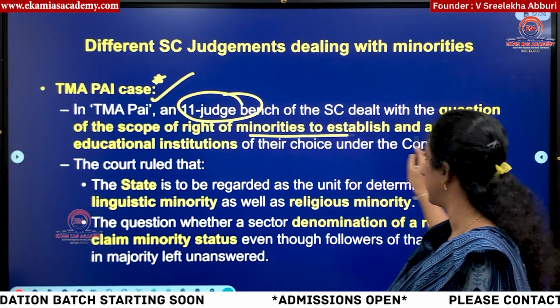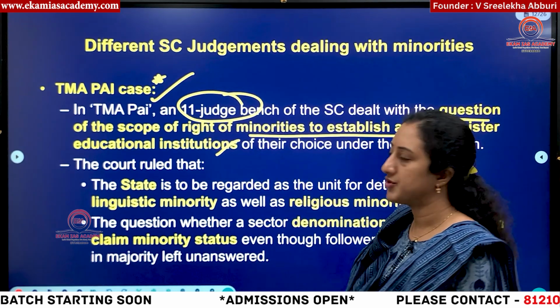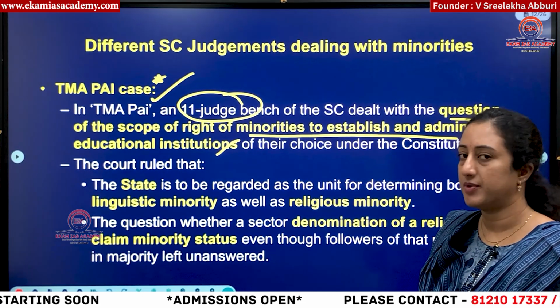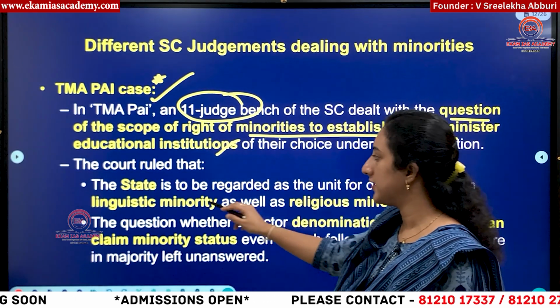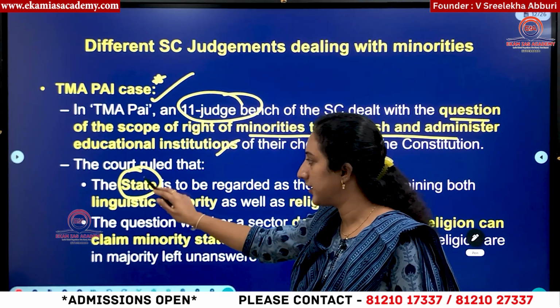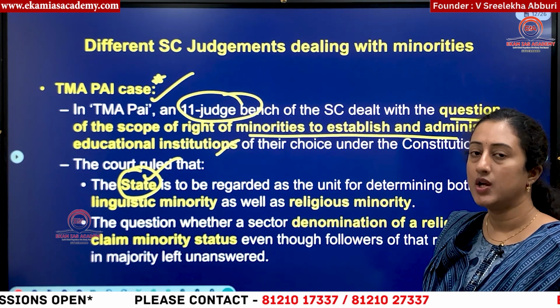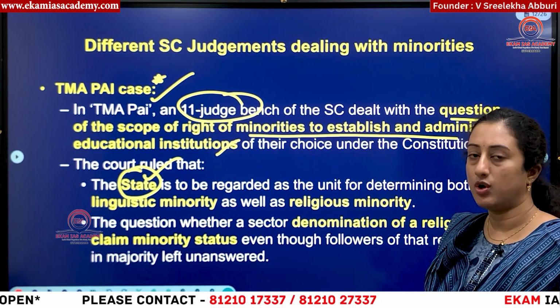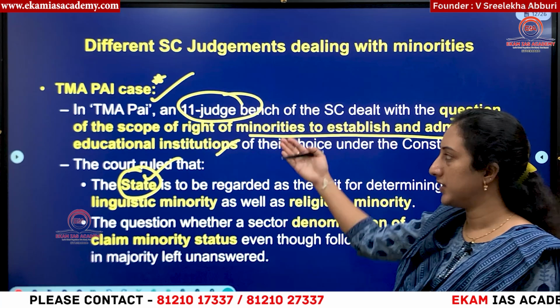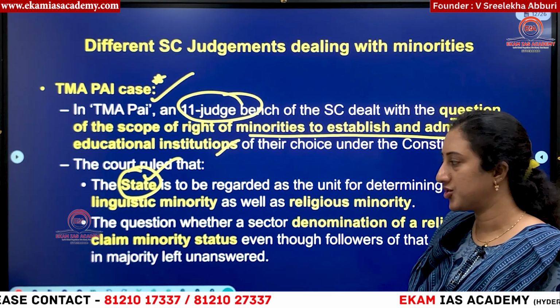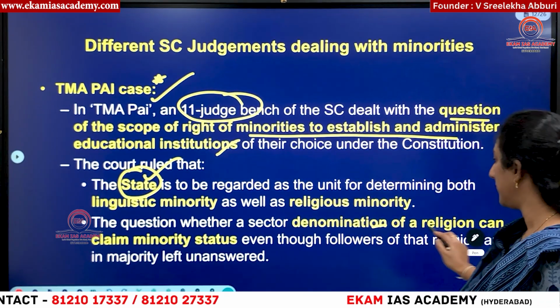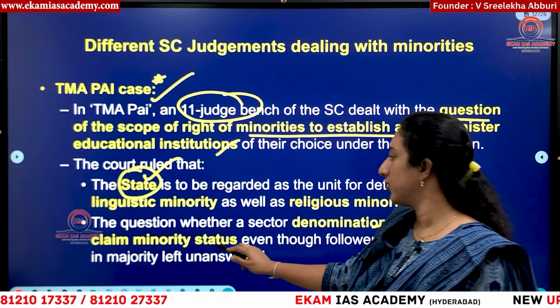The right of minorities to establish educational institutions, meaning who should establish, was the question. They said that the state is the only one having the right to say who should be a minority or who will form part of Article 30 to establish an educational institution. So the denomination of a religion can claim minority status.